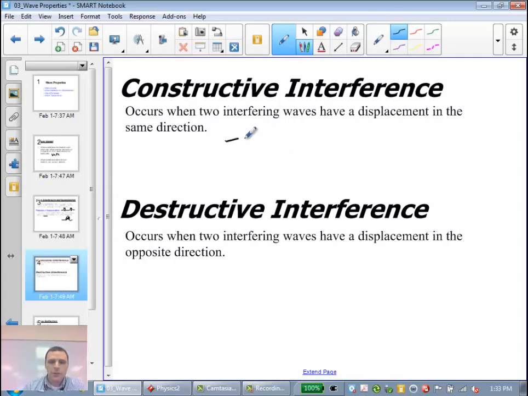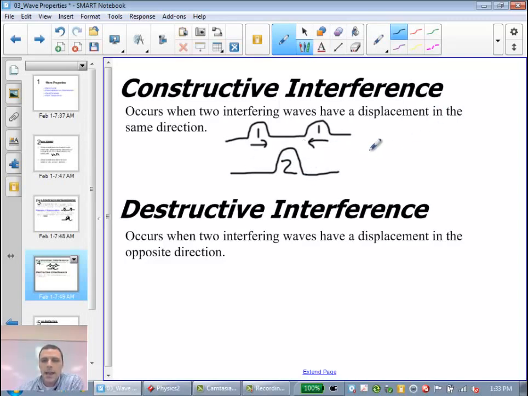So to do a quick drawing, if I had two wave pulses, one moving to the right on the screen and one moving to the left, and this has an amplitude of 1 and this has an amplitude of 1, when they arrive at the same region, we will get an amplitude of 2. And after the fact, they will continue to move on in their own direction. So this would be 1 after and 1 after. If this is wave A and this is wave B, it'll look like they switch sides almost. This is called constructive interference.